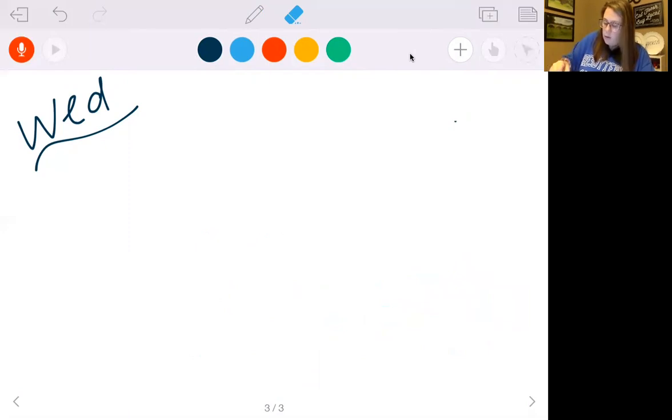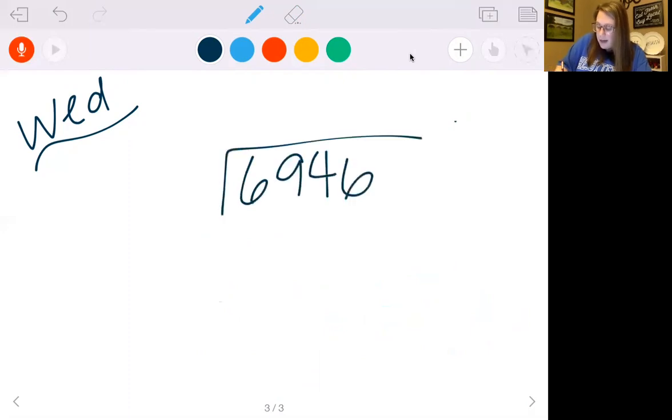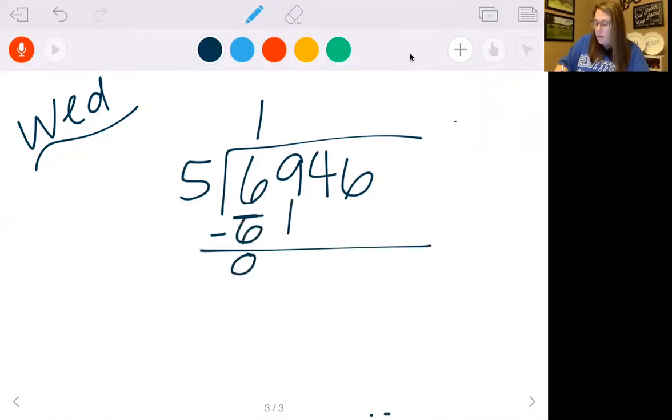Okay, let's do 6,946 divided by 5. Now look at this one because this one's a little bit different. I usually look at those first two numbers, right? But that would give me a double-digit number. So let's just look at this one. 5 can go into 6 one time, so I'm going to put the 1 there. 5 times 1 is 5. When I subtract it, I get 1.